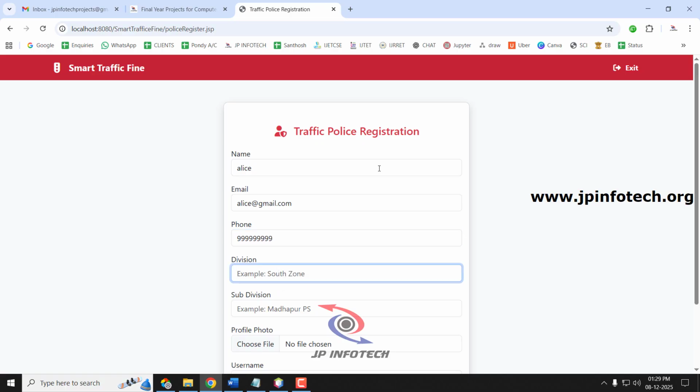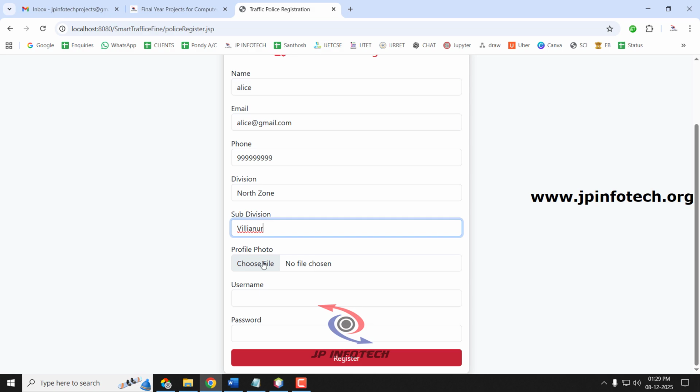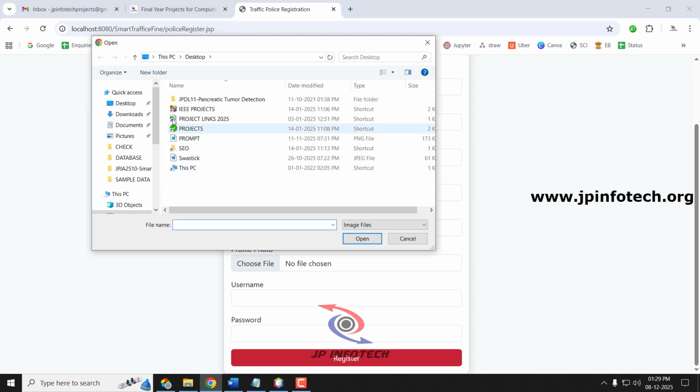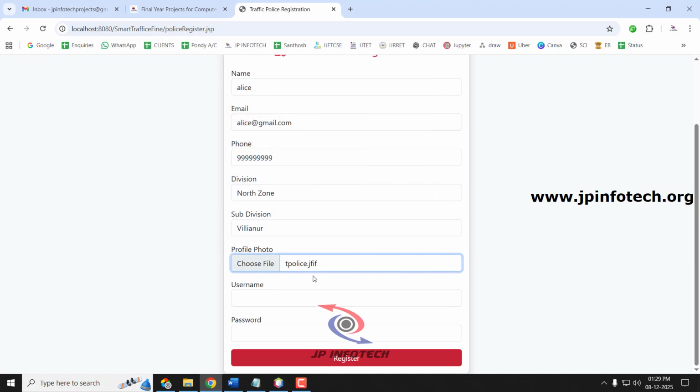You can enter the division like south zone, north zone, whatever according to your place, and subdivision name, your place name or whatever subdivision you want. You can also enter the profile photo. I'll just enter a sample traffic police image, enter the username, password, and click Register.